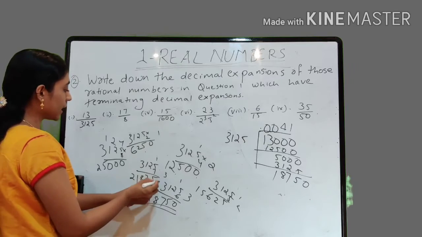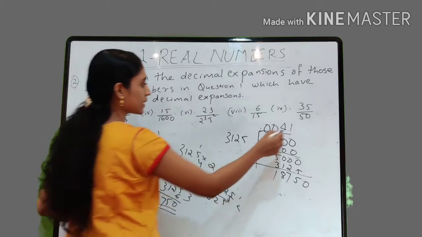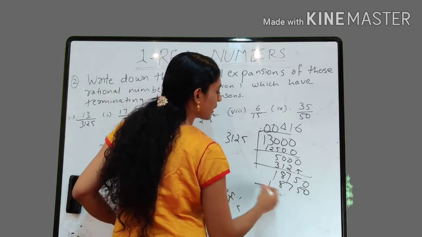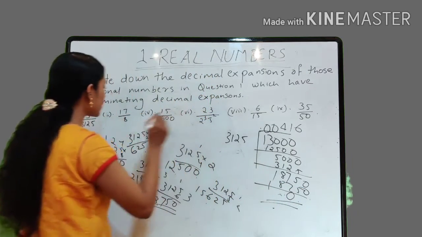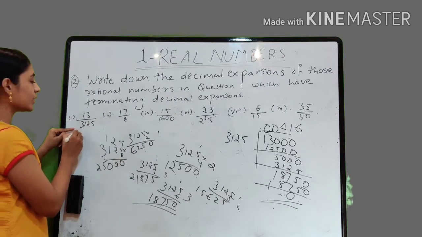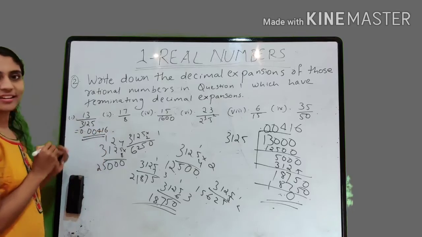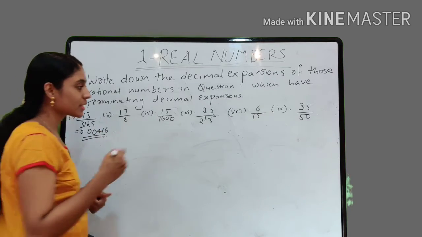18750. That means 3125 into 6, it is 18750. Here the remainder becomes 0. So the decimal expansion of 13 by 3125, it is 0.00416, right?